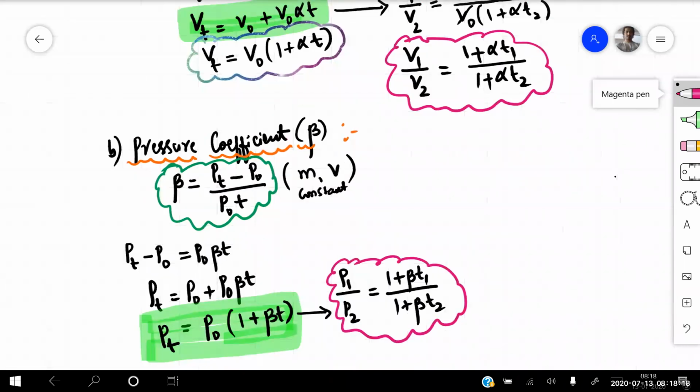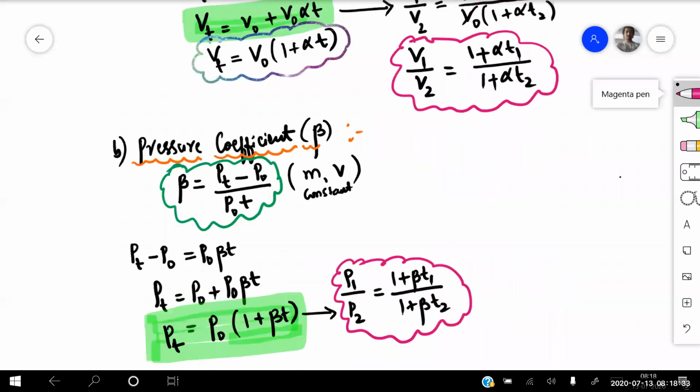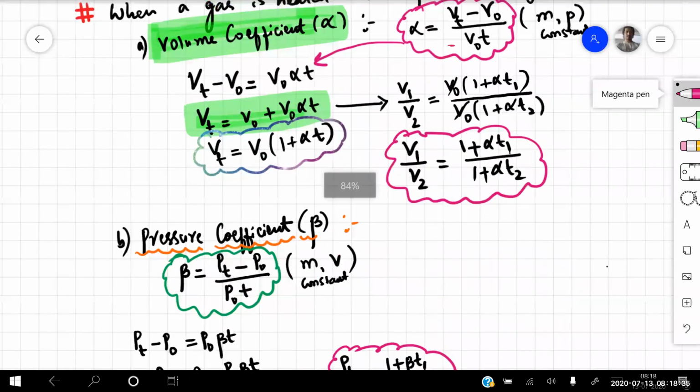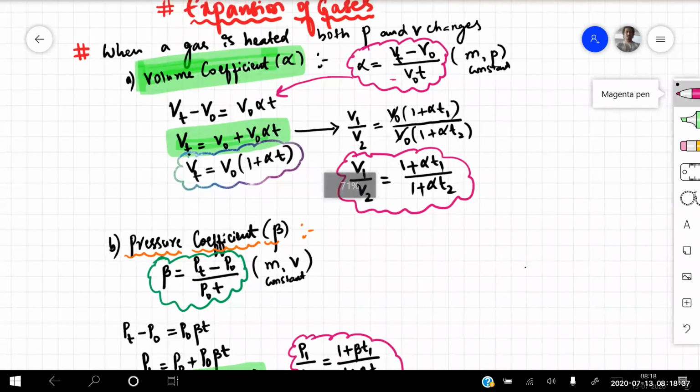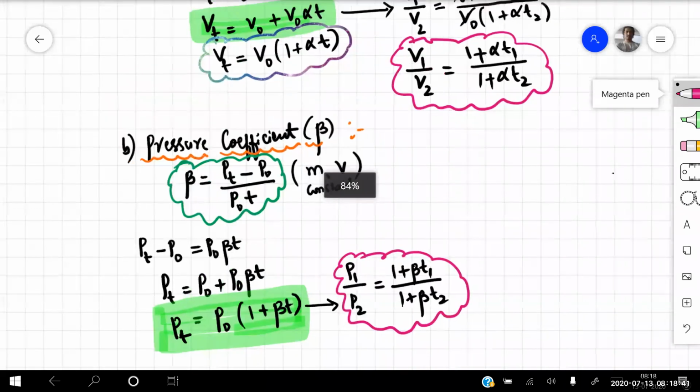Simplifying it further, we get P at T degree centigrade is equal to P naught into (1 + beta T). So if I take the ratio, P1 by P2 is equal to (1 + beta T1) divided by (1 + beta T2). Is that clear for everyone? Two coefficients are clear for everyone: one is the volume coefficient, another is the pressure coefficient. Clear? Yes, sir.